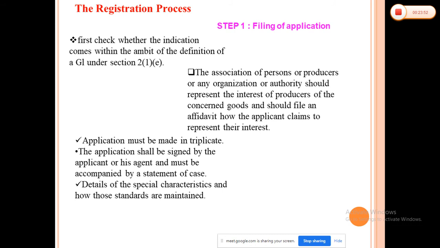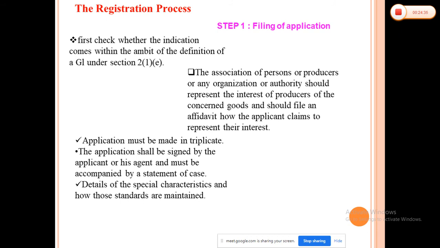Basically, while filing the application, you first have to check whether the indication comes under the ambit of the definition of GI under Section 2(e), meaning the definitions given under the Geographical Indications Act. You have to first decide under which class these geographical indications fall. Then the association of persons or producers, or any organization or authority, should represent the interest of the producers of the concerned goods and should file an affidavit stating how the applicant claims to represent their interest.